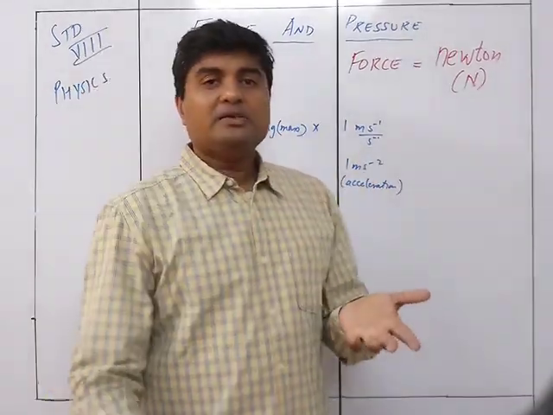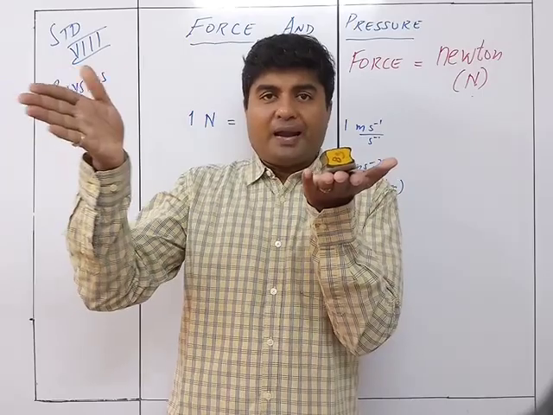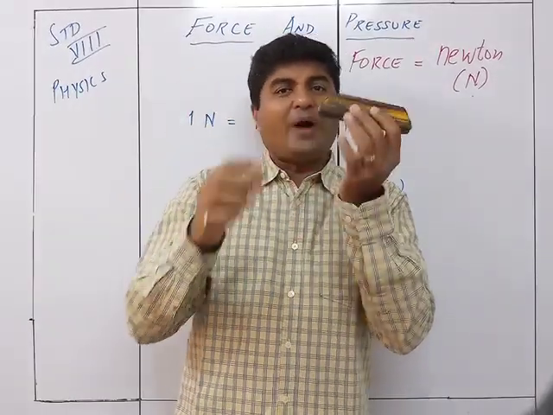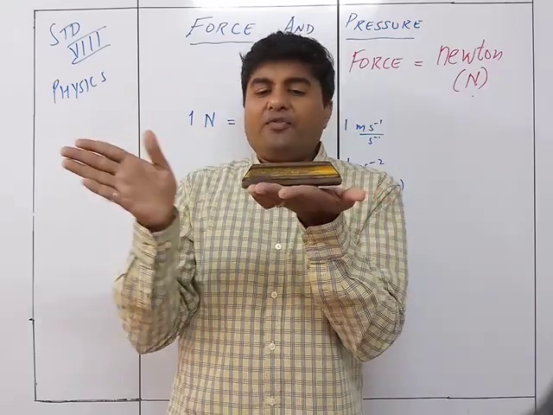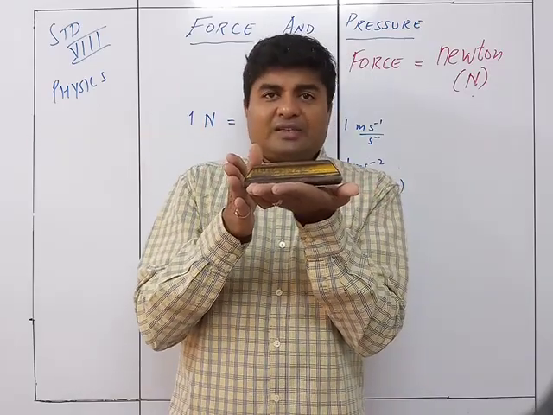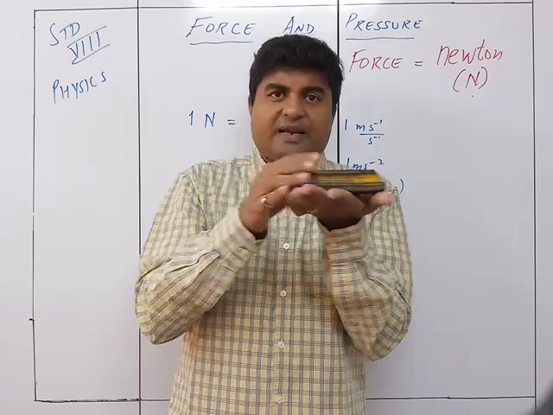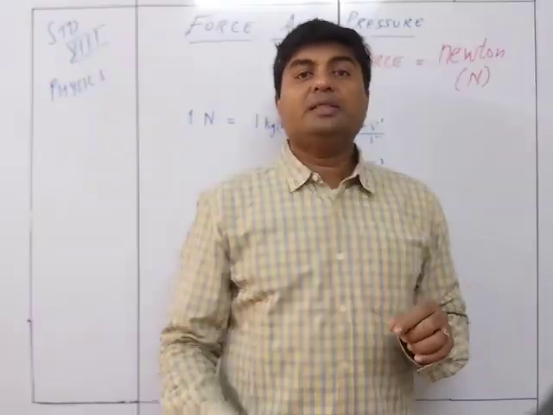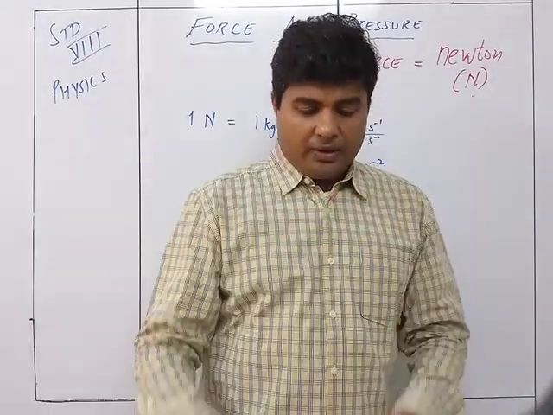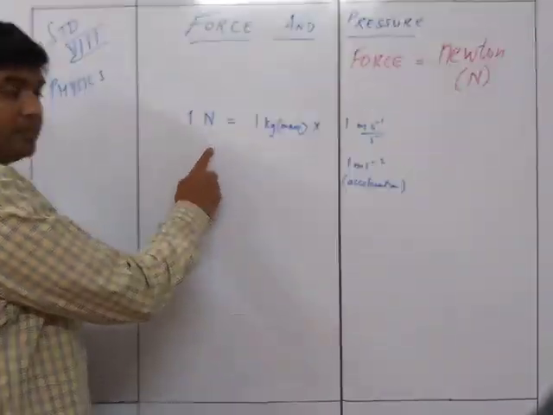So suppose this is the body, and it is of 1 kg. When I apply a force on this body such that its speed increases by 1 meter per second in 1 second, then that particular force which I applied was equal to 1 Newton.